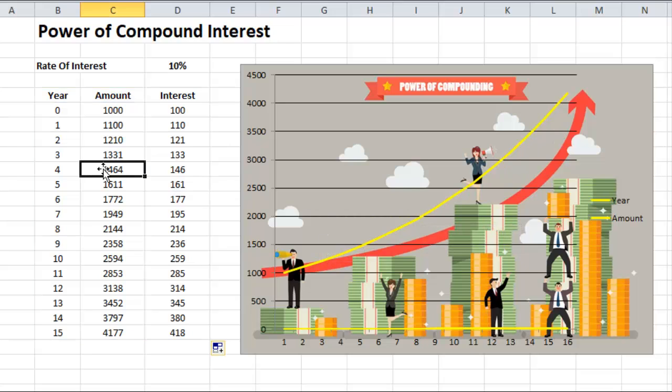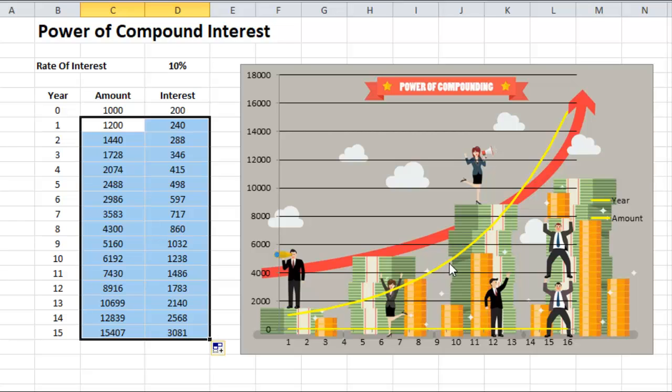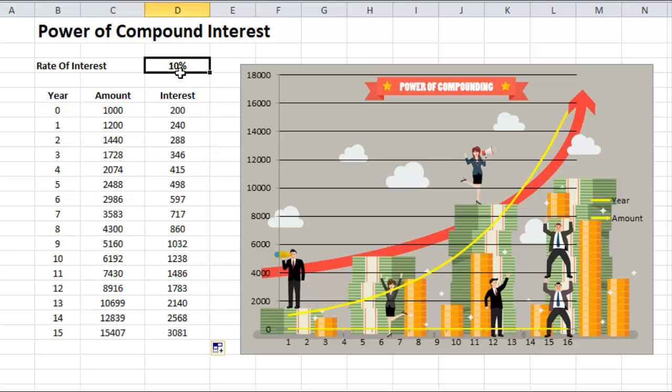What if any institution is offering 20% interest, which is again compound interest? Now the curve has changed with the interest rate. Now the new interest rate is 20%. So the more the interest rate, the steeper the curve will be. This is one more classic example of exponential growth in money.